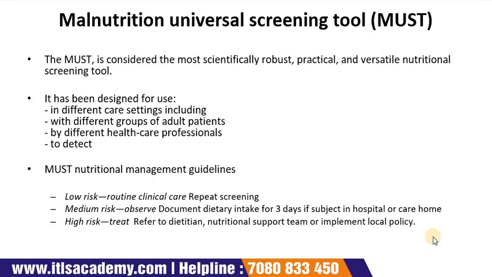So the next is the malnutrition universal screening tool. This is considered the most scientifically robust, practical, and versatile nutritional screening tool. It has been designed for use